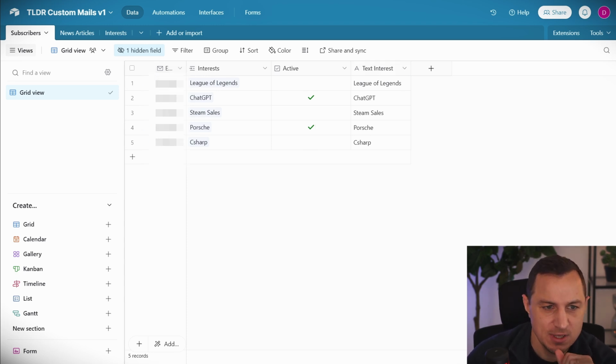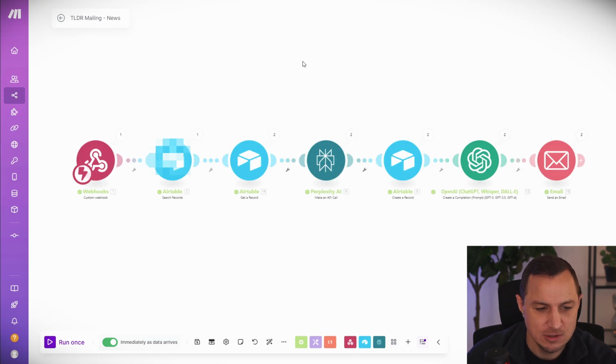On top of that, we have the following automation here, and that is the automation that actually creates the news article.